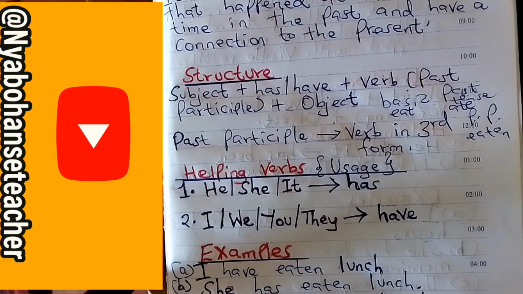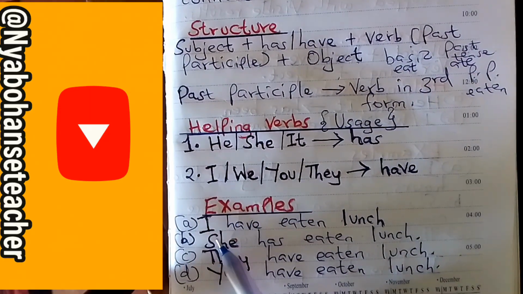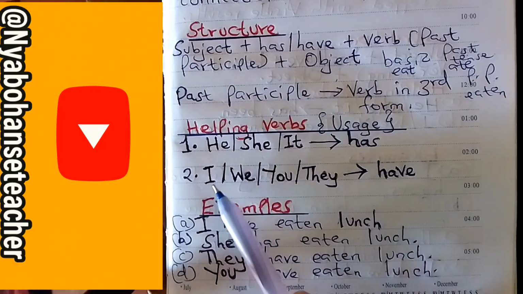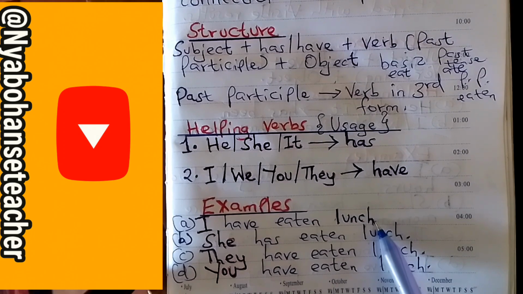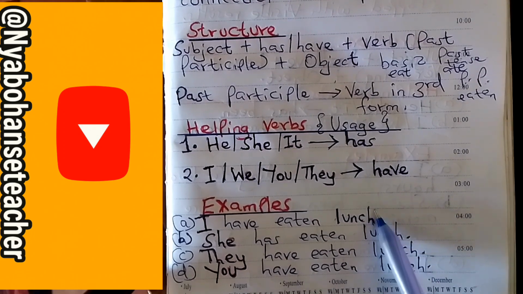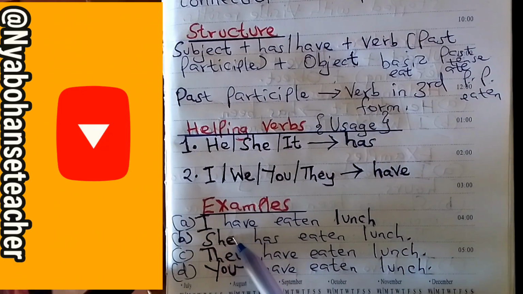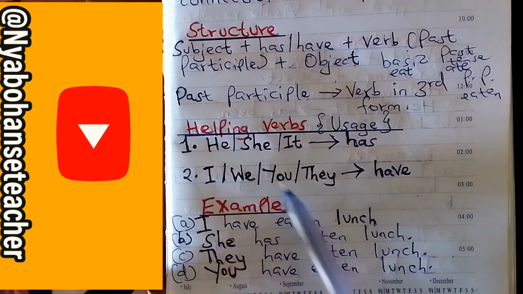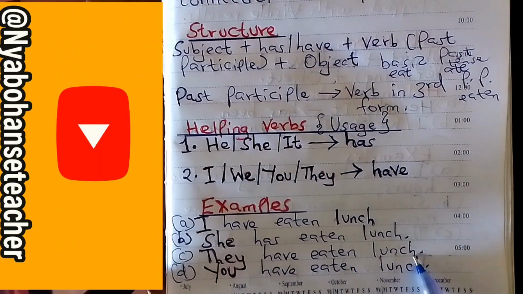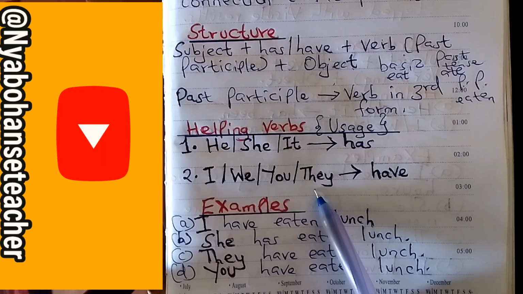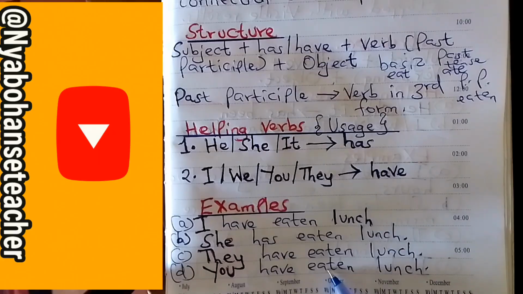Just like that, examples of sentences. Somebody can say I. I have eaten lunch. I've tried to use all persons so that you can learn. So you say, I have eaten lunch. And then this is the third person singular: she has eaten lunch. You can see she goes with has. And then they have eaten lunch. They, third person plural. And then you have eaten lunch.